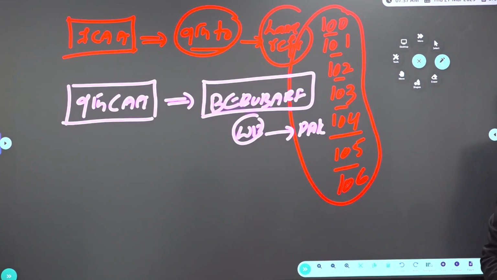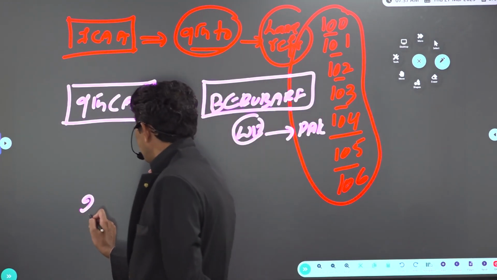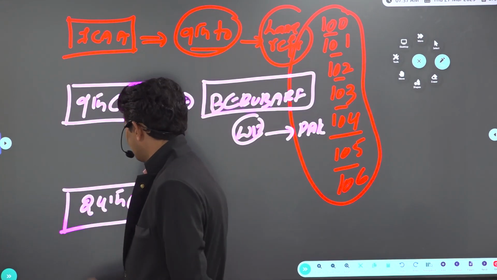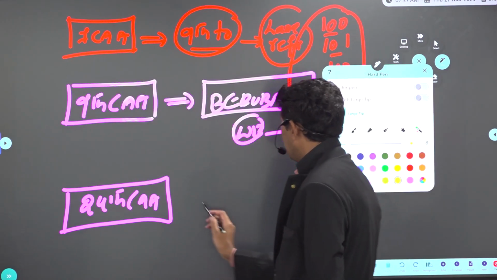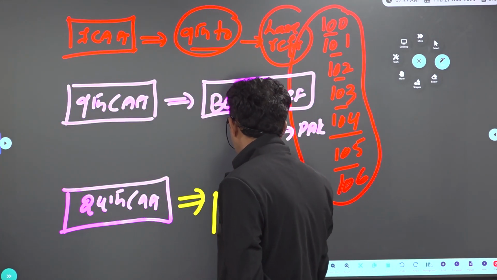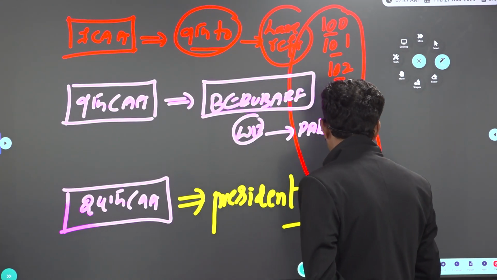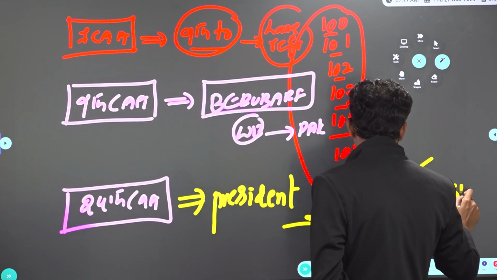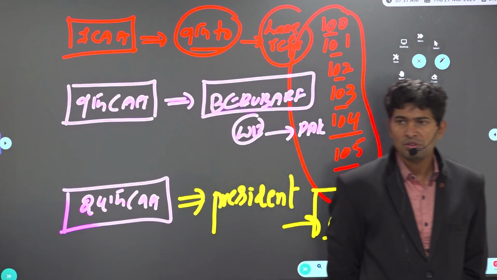Then the 24th CAA, which we just covered. Can the President refuse assent to a constitutional amendment bill, or is it compulsory for the President to give assent? Yes, that's why the word is obligatory. It is obligatory for the President to give assent to a constitutional amendment bill. He cannot say no. That was mentioned in the 24th CAA.